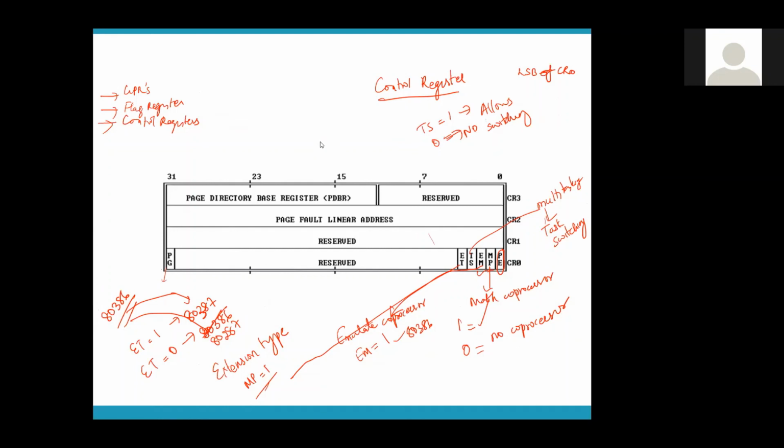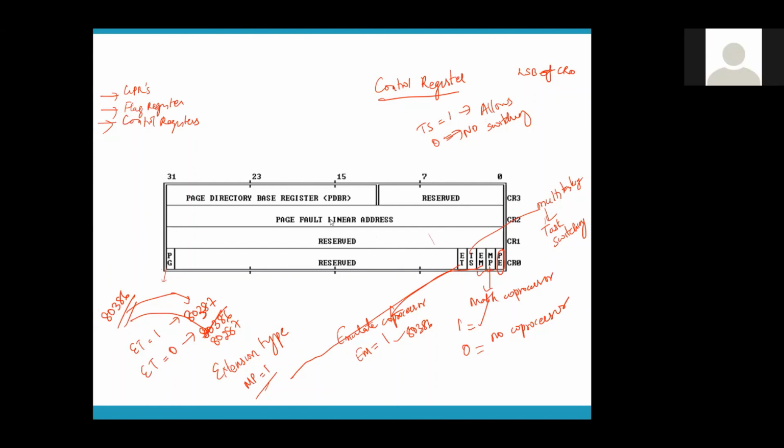Yes, ma'am. Okay. Next is control register 1. Control register 1 is reserved for future use. Control register 2 and control register 3 are used. So in actual, control register 0, control register 2 and 3 are used. Control register 1 is actually reserved. CR1 is reserved for future use by Intel. It might have been used by now, but it was reserved for future use.